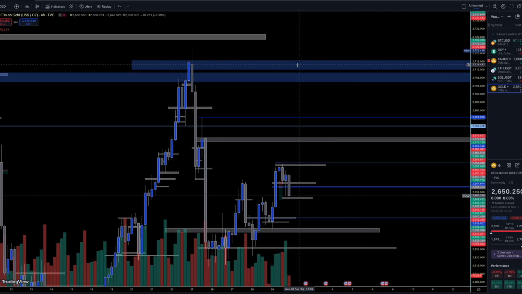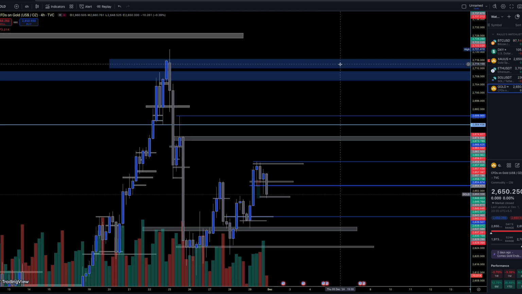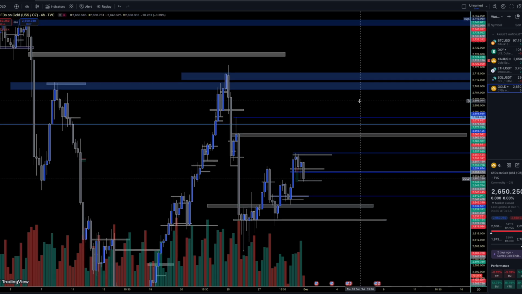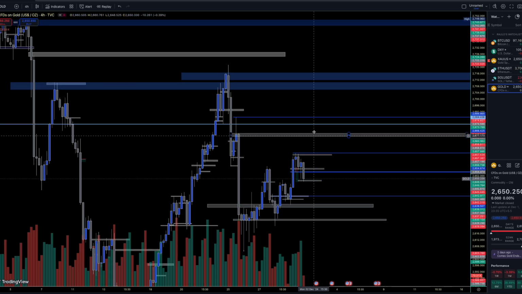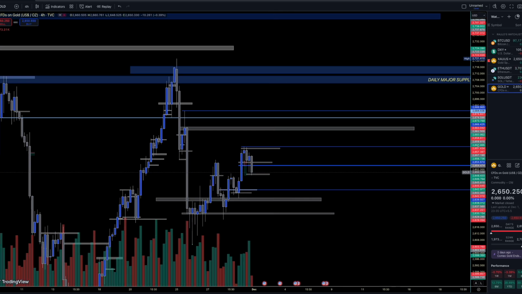So there are high probabilities that the market will reach here. Sorry guys, my English is a little bit stuttering, but for the price to reach here, the market has to follow a very bullish trend. After that, if the market reaches here, there are high probabilities of a trend reversal. From here it will trigger a bullish trend with little retracements, and from these two zones, if not this then this, the trend might reverse from bullish to bearish. So this is the 4-hour time frame.